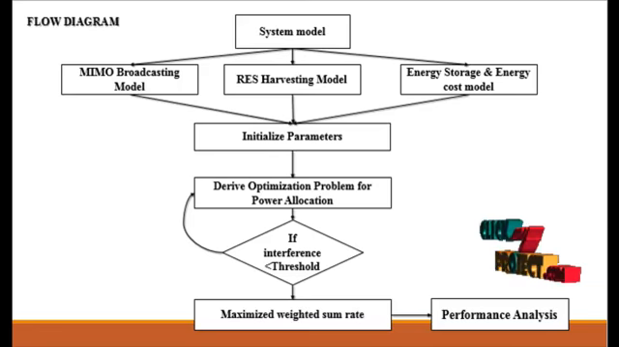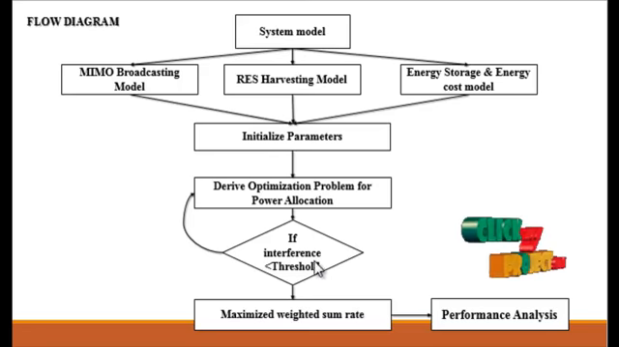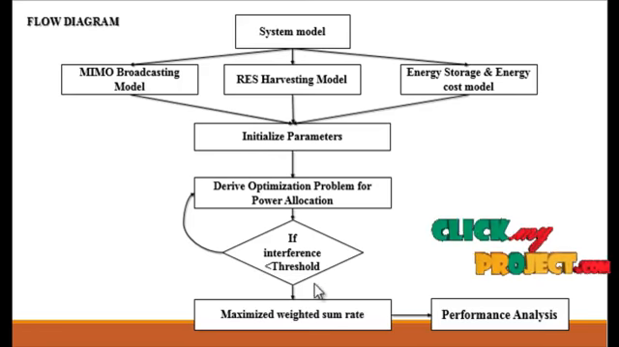So in this topic, the optimization problem will be discussed in the process. If the interference threshold is less than the limit, we go back to the loop and follow the process again.